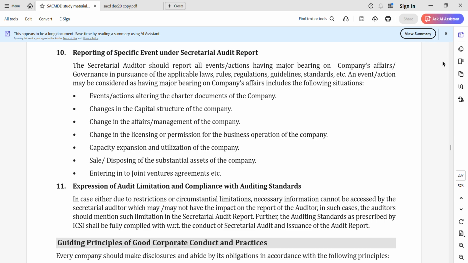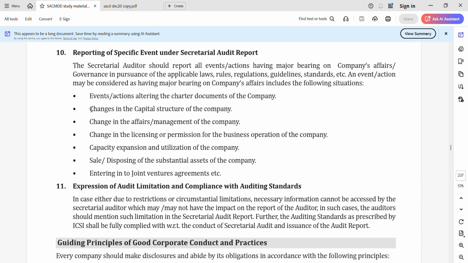So, wonderful evening, friends. Let's quickly take a look at a few important questions which are going to be very handy for your exam. Briefly elaborate various events or actions which may be considered as having major bearing on the company's affairs. What are the various situations? So the various situations having major bearing on the company's affairs and routine activities include changes.